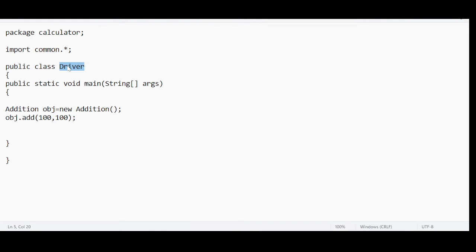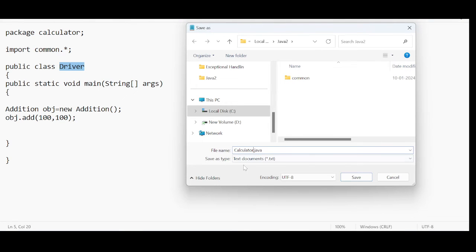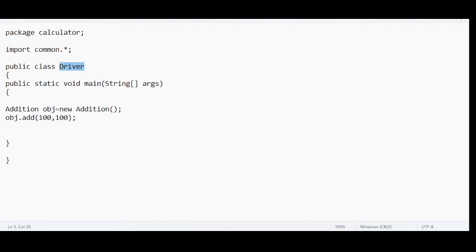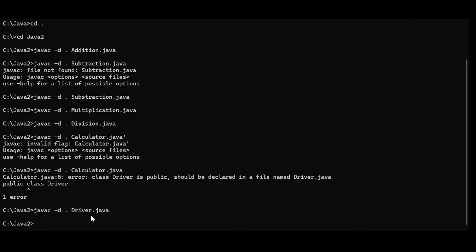I need to save this as the class name. Save as driver.java, not calculator.java. Driver.java. So compilation and package creation is successful.